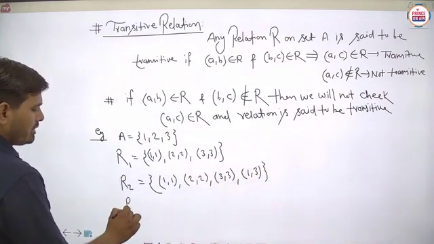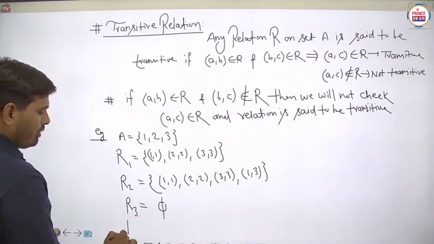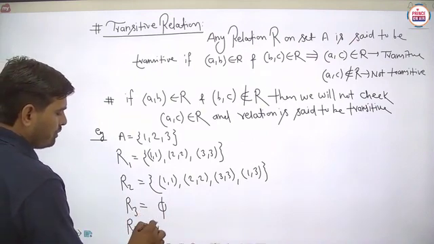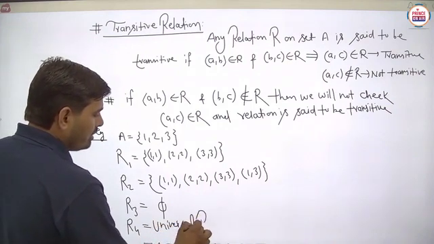And suppose any relation R3 we have to take, and suppose this is R3 is 5, and one more relation we have to take, R4, that should be known as the universal relation. Is it to be clear?